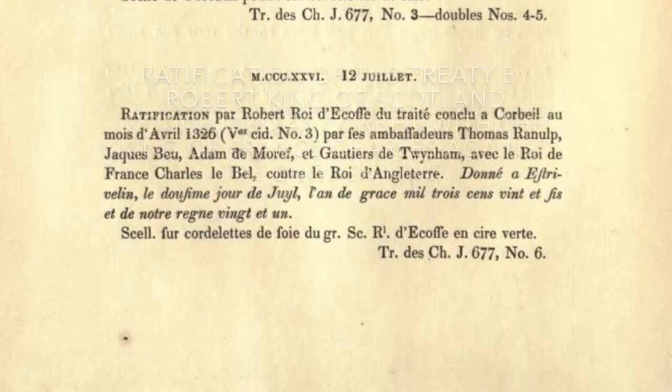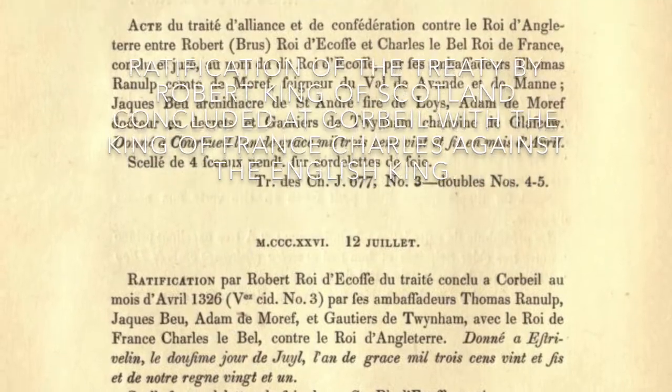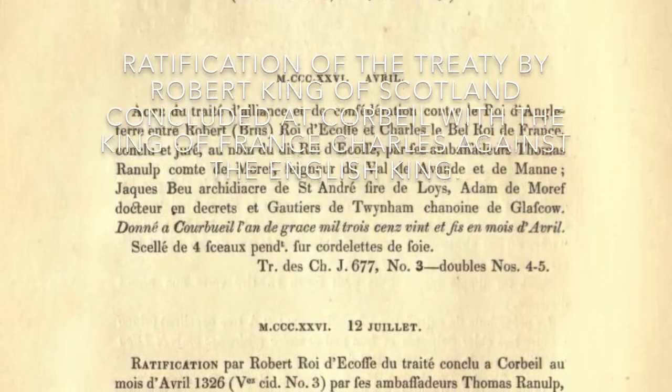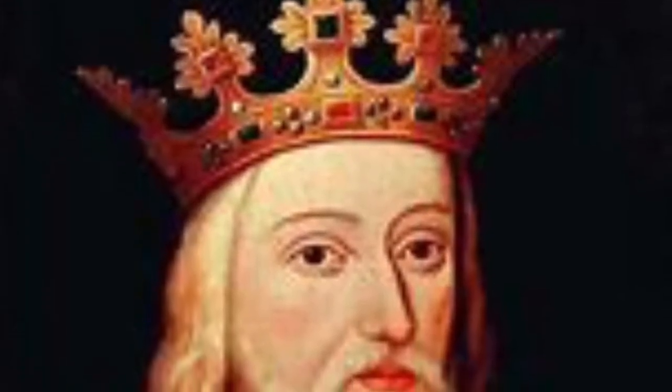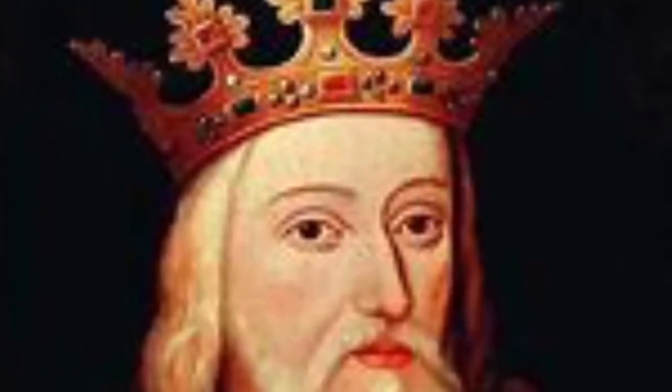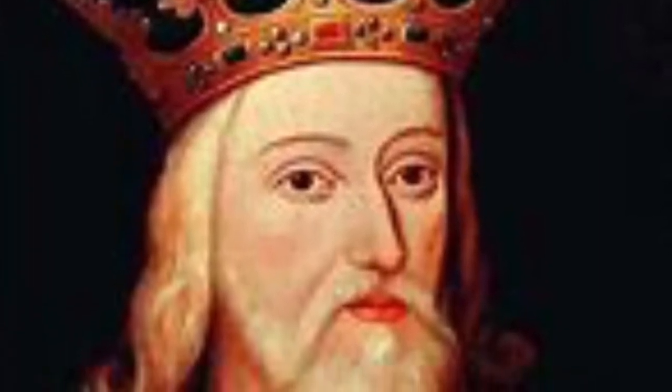With Scotland back on track, Robert the Bruce renewed the alliance in the 1326 Treaty of Corbeil. The alliance need not wait long to make an impact. In 1330, Edward III of England began a conquest of Scotland and a campaign to reassert his power in France. For the first time, the alliance had been given a real sense of emergency.